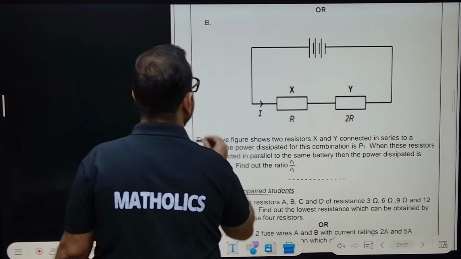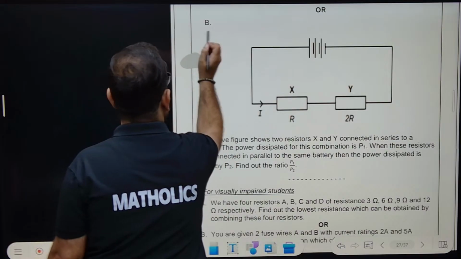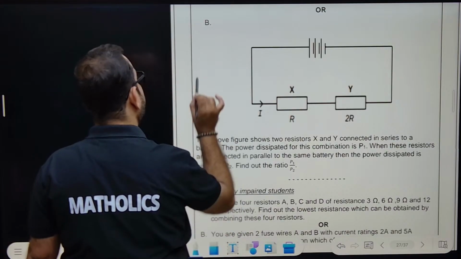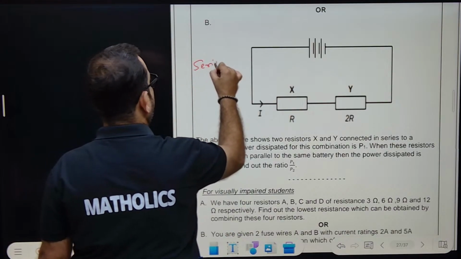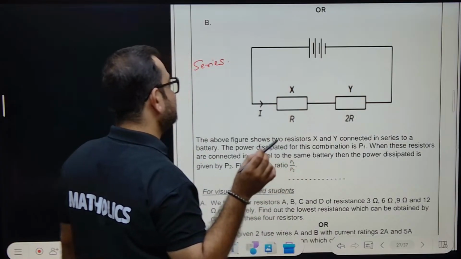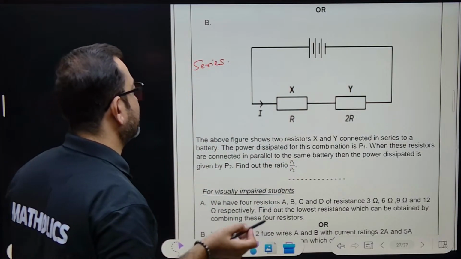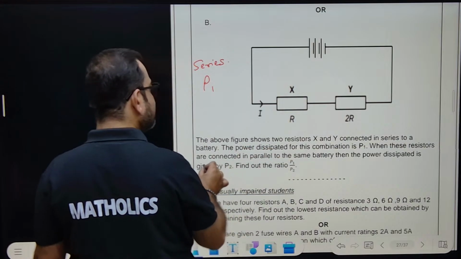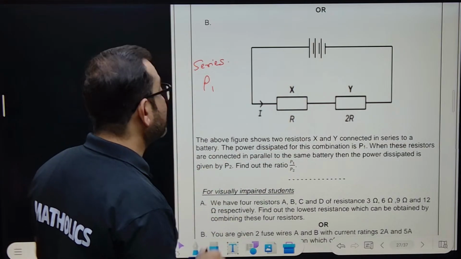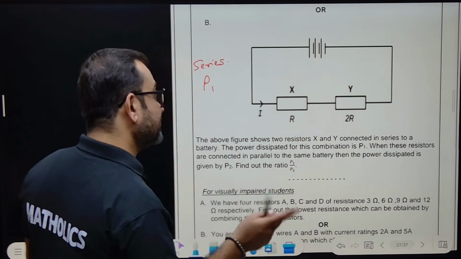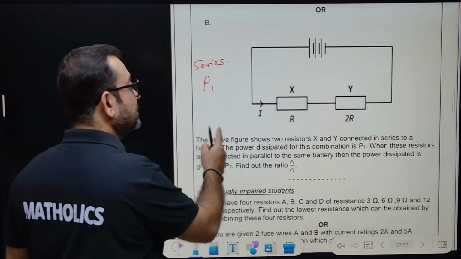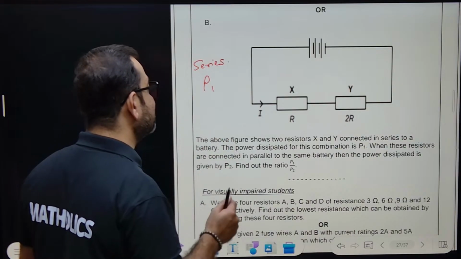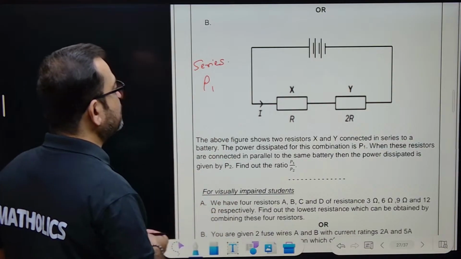Now this is R in series. So for series we must remember the formula R1 plus R2. The power dissipated for this combination is P1, the total power is P1. When these resistors are connected in parallel to the same battery, then the power dissipated is given by P2. Find the ratio of P1 by P2.